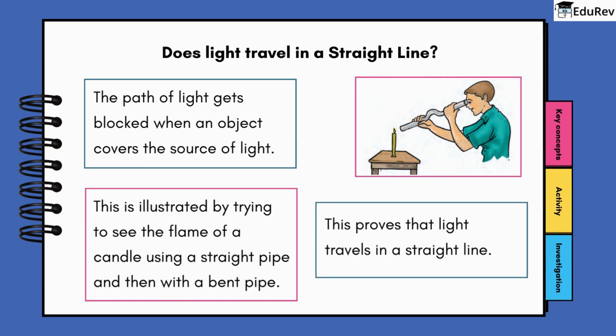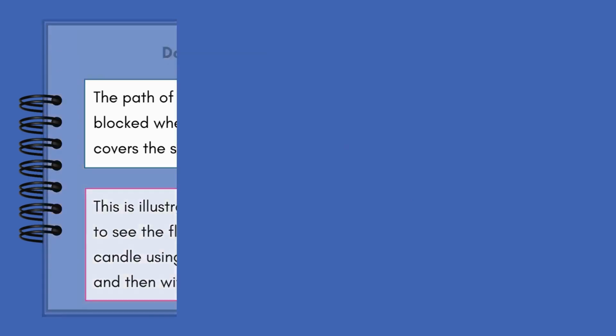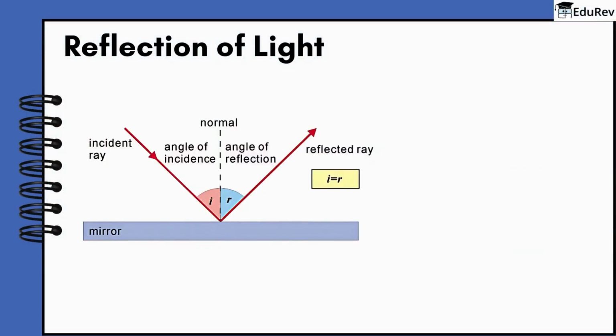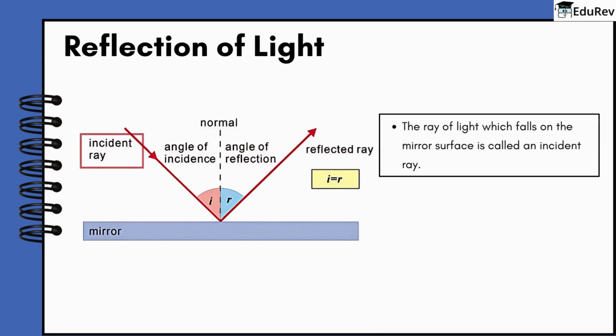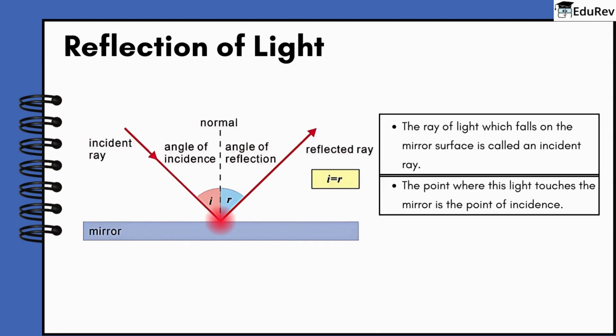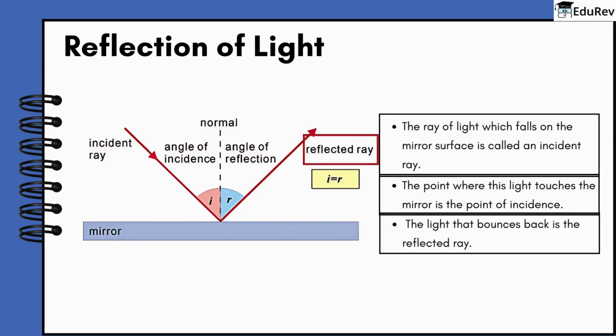Fascinating, right? Light also has a property that allows it to bounce back if struck on certain objects. This property is called reflection of light. The ray of light which falls on the mirror surface is called an incident ray. The point where this light touches the mirror is the point of incidence. The light that bounces back is the reflected ray.